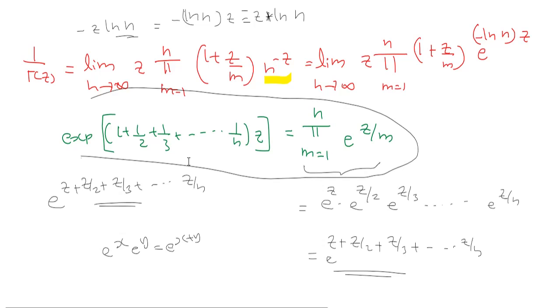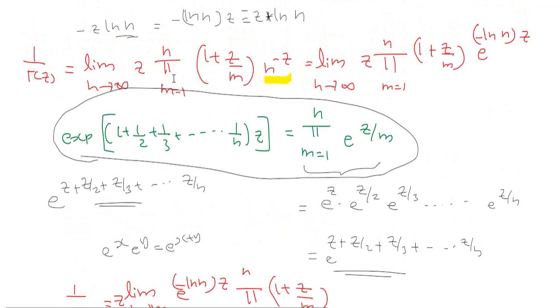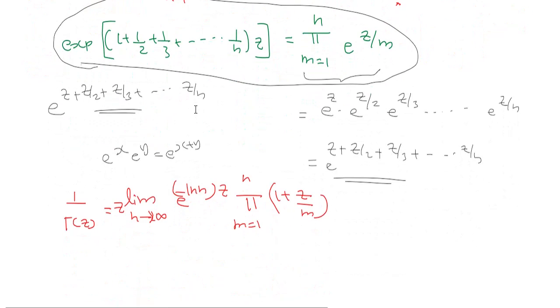Our equation for 1 by gamma z is equivalent to limit n goes to infinity z into product m equals 1 to n of 1 plus z by m, e raised to minus log n into z. So I have just rewritten it below. So this is our equation. Now I will multiply this equation with this term, and also I will divide by this term. Then the two will cancel. Okay.